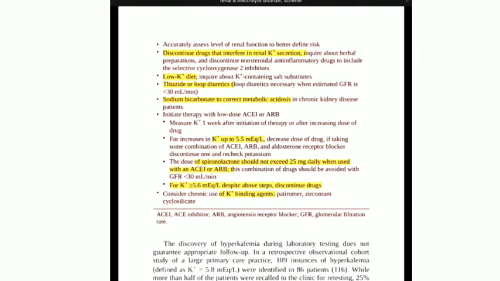And patients with the basic underlying kidney disease have to be given a low potassium diet, and these patients can be prescribed thiazide or loop diuretics for the antihypertensive effect rather than ACE inhibitors or ARBs. If the patient needs to be given ACE inhibitors and ARBs, the patient's potassium has to be monitored, and the patient's potassium should be less than 5.5 to start the patients on ACE inhibitors and ARBs. If the patient needs to be started on spironolactone, it should not exceed more than 25 milligram daily along with ACE inhibitor or ARBs.